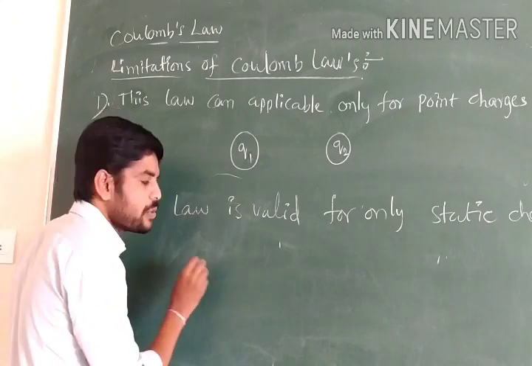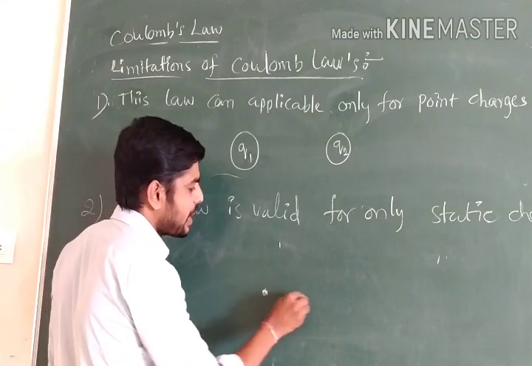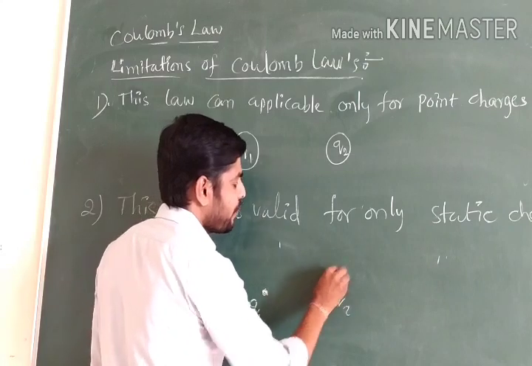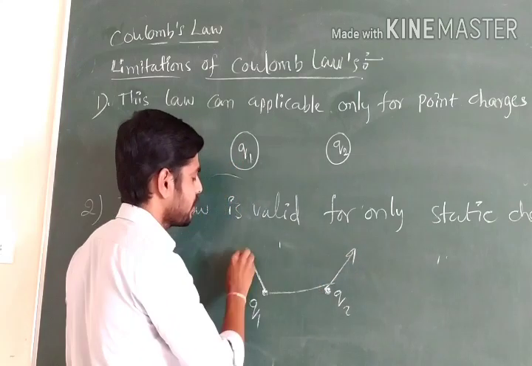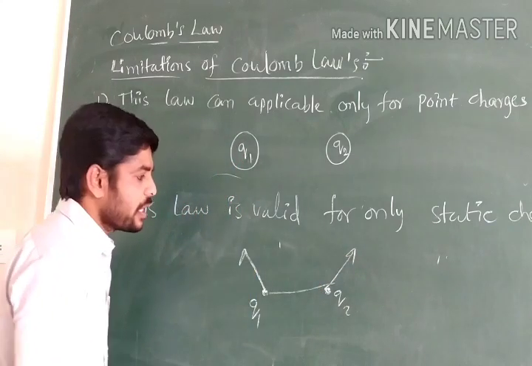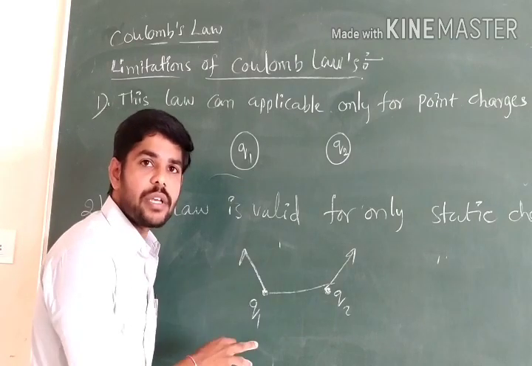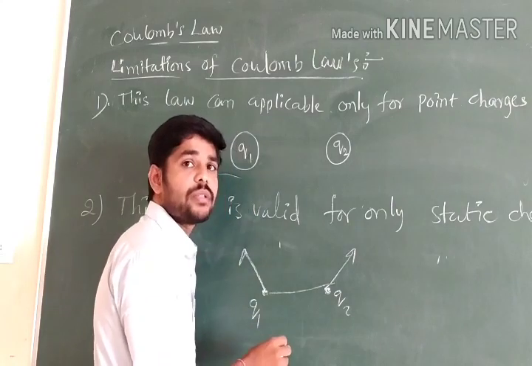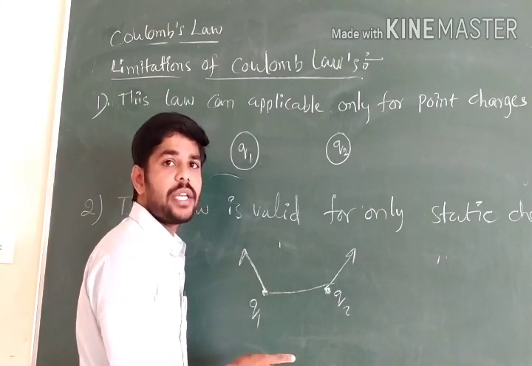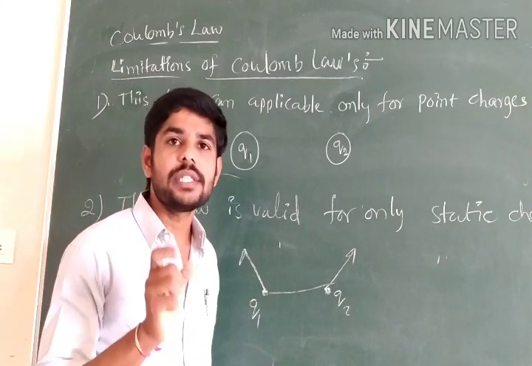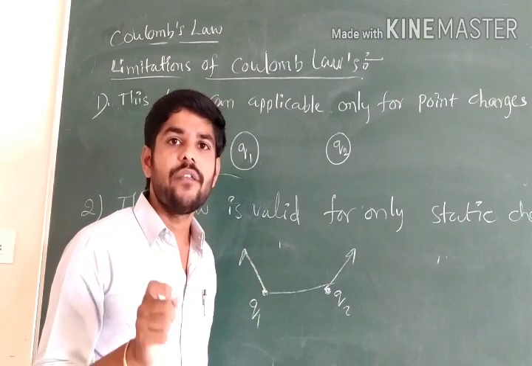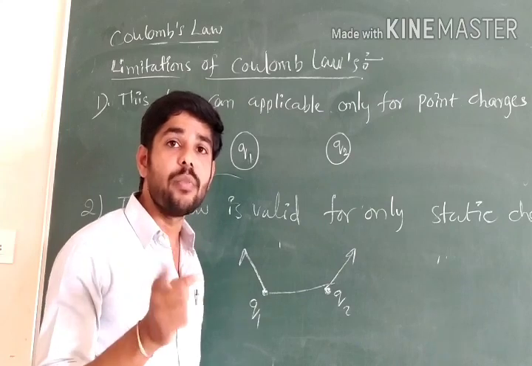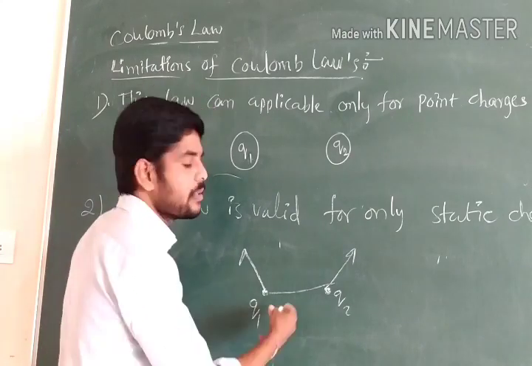If the charges Q1 and Q2 are moving, moving charges give a magnetic field as well as an electric field. The definition of charge is a property of matter which can produce an electric field, and simultaneously moving charges give a magnetic field.